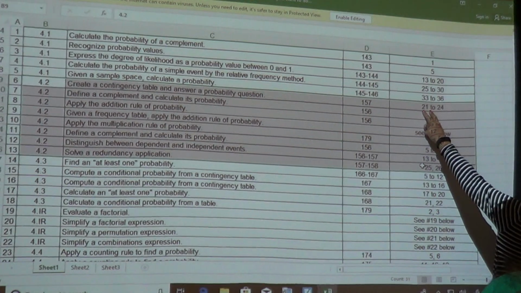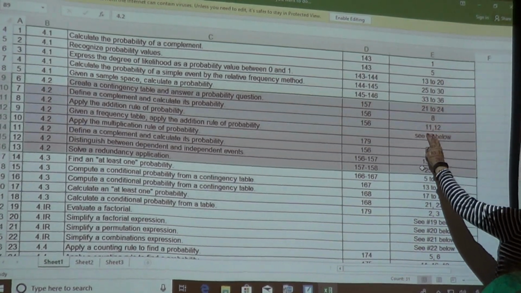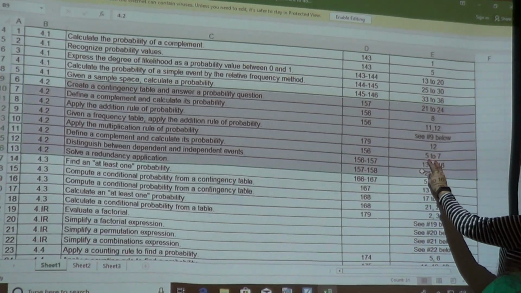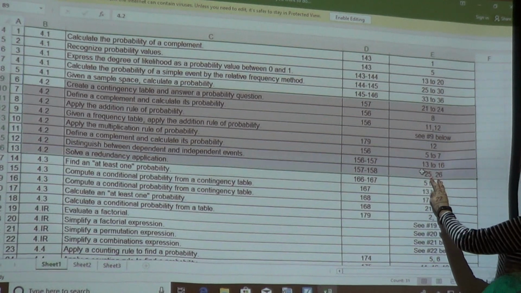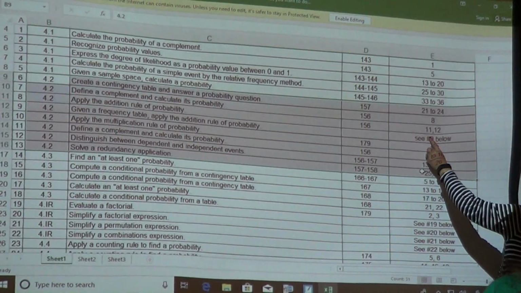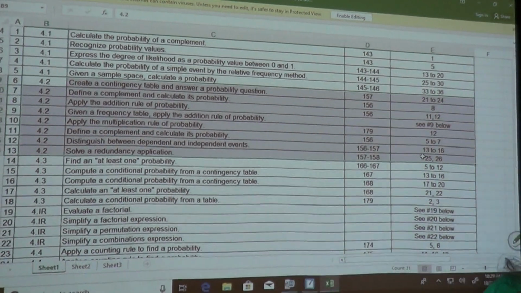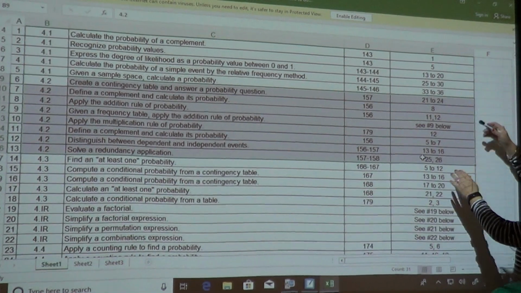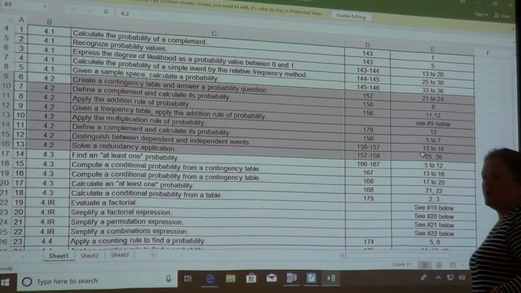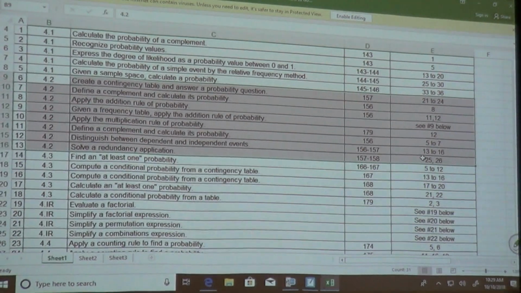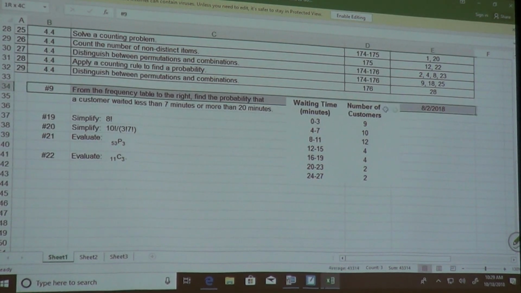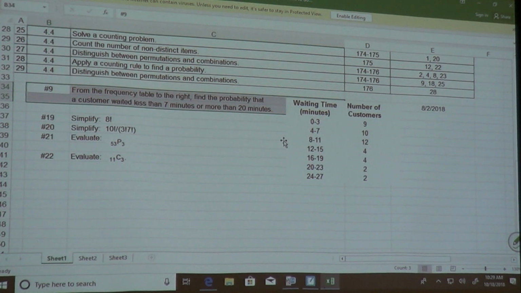It says 21 to 24, number 8, number 11 and 12, number 5 to 7, number 13 to 16, number 25 to 26, and it says number 9 below. We good? I just wrote everything that was in 4.2, these problems over here. Okay, the number 9 below is right here.